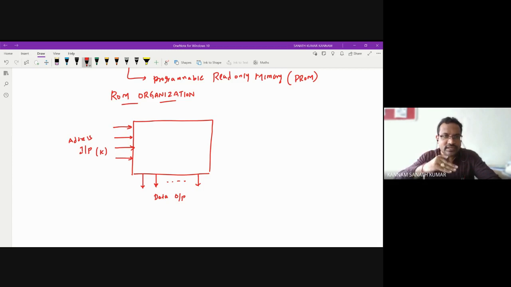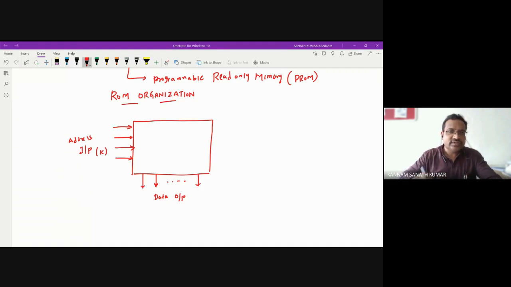Suppose you are getting a letter with your address written on it. The postman separates the letters based on the address, comes to your colony, and gives the letter to you based on your address.